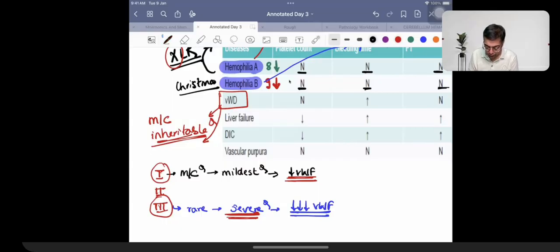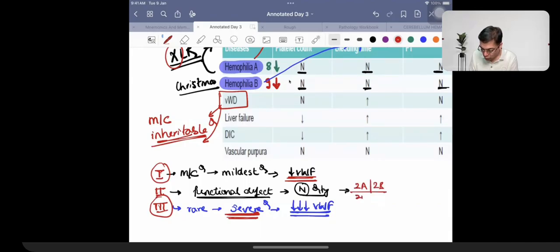Number 2 is somewhere in between. So it is going to be a problem of functional defect. What is meant by the term functional defect? Von Willebrand factor is there, but it is not able to function properly. So normal von Willebrand quantity, but it is a functional defect, cannot function properly. This is having further subtypes 2A, 2B, 2M, 2N, right? That's what you need to remember.